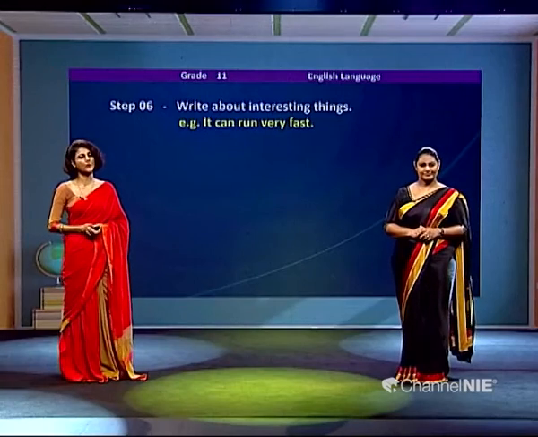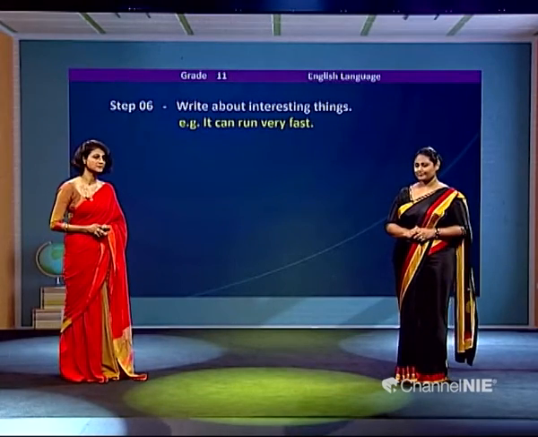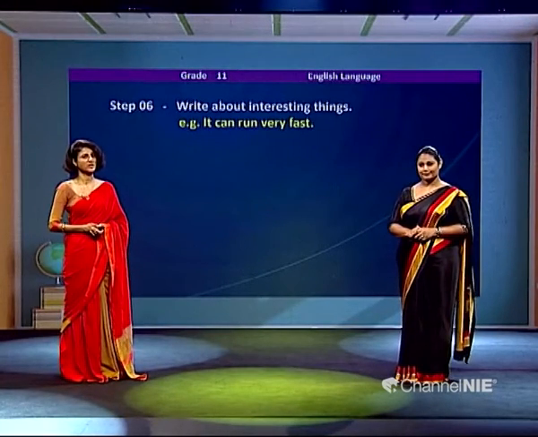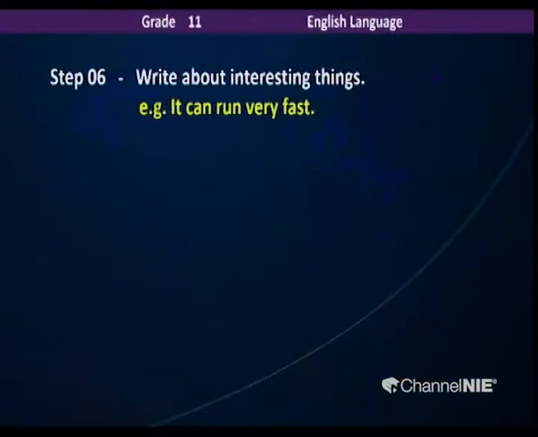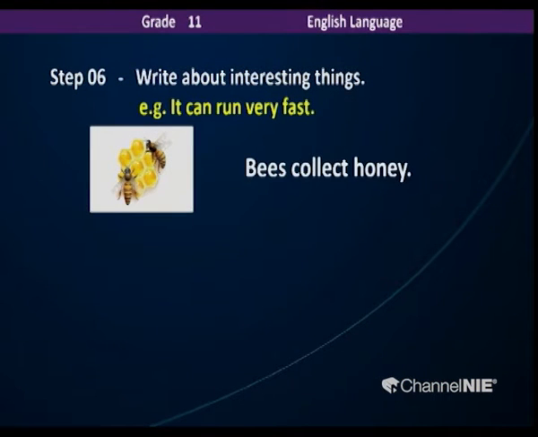This is how you make your description interesting for the person who is reading. So we'll see how we can talk about these interesting things. For example, you can say it can run fast or it can swim very well.